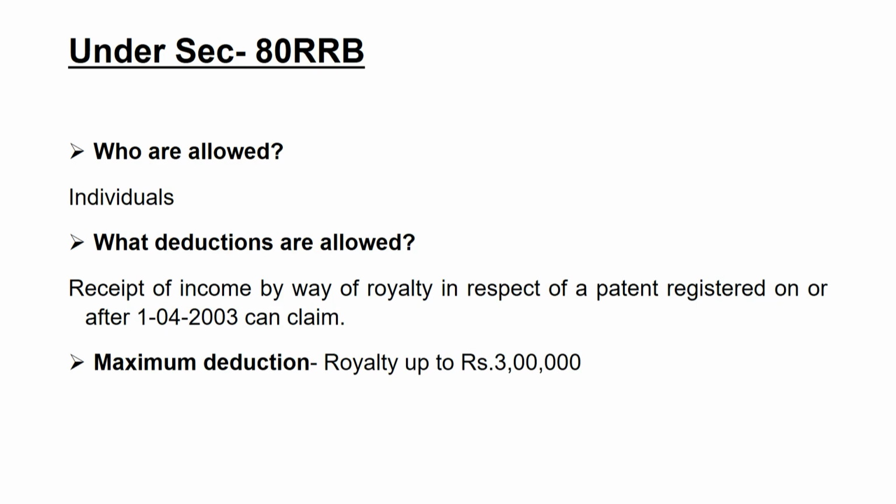Now the next section is 80RRB. 80RRB is again allowed to individuals only, for receipt of income by way of royalty in respect of a patent registered on or after 1/4/2003. Maximum deduction again here is 3 lakh rupees for the purpose of claiming the deduction under section 80RRB.